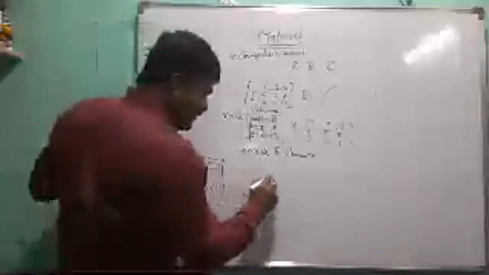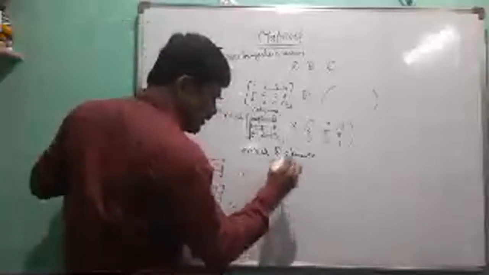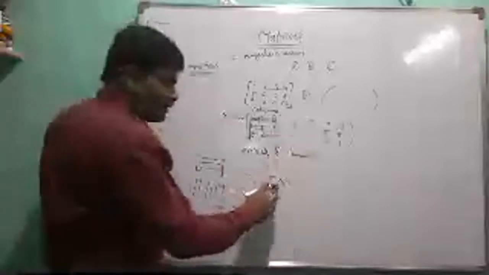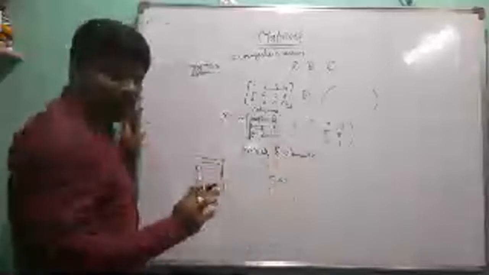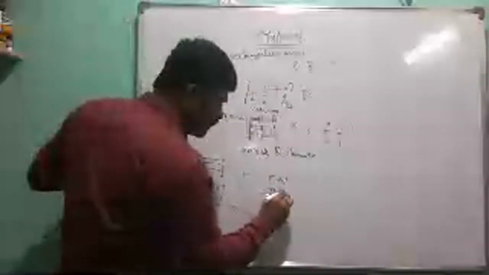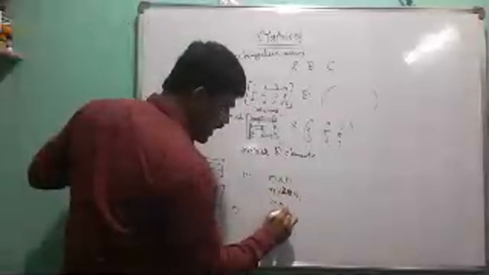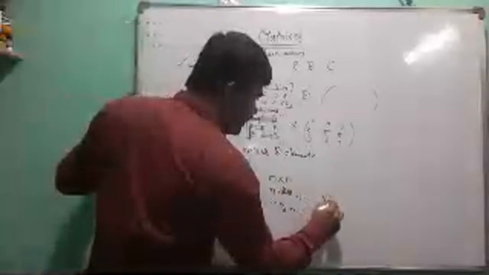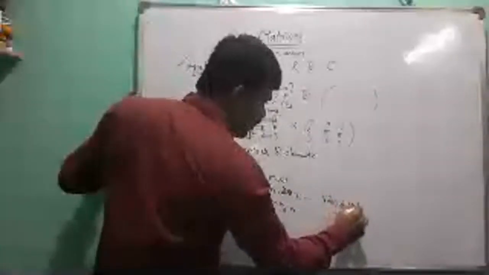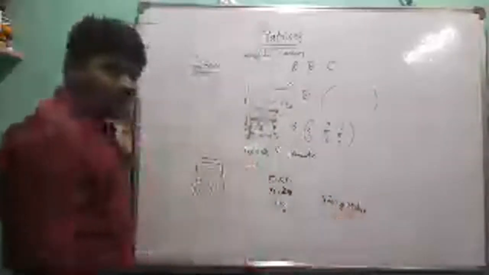Now we take m into n, which is written as m cross n or m by n. This is called the order of the given matrix.